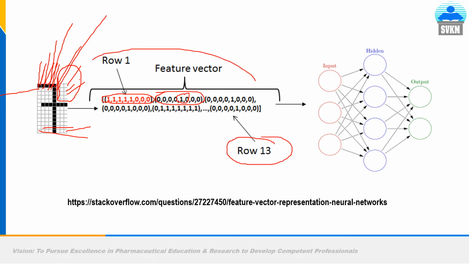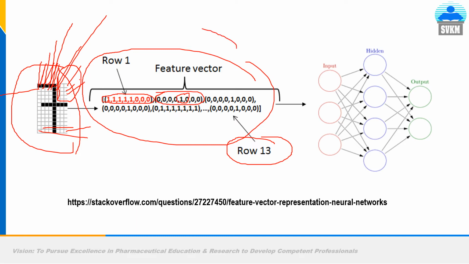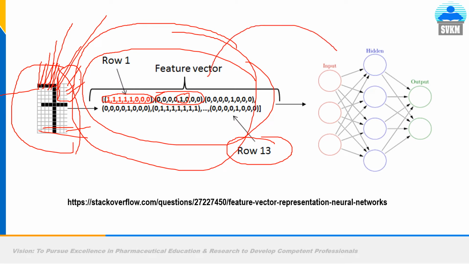So then this will be the feature vector. This was your input, and what was the feature? This 1 and 0. So these are a total of 13 rows into different feature vectors. Now this converted or modified feature vector you will give to this deep learning model, then you will get the result. This is what we are understanding right now.